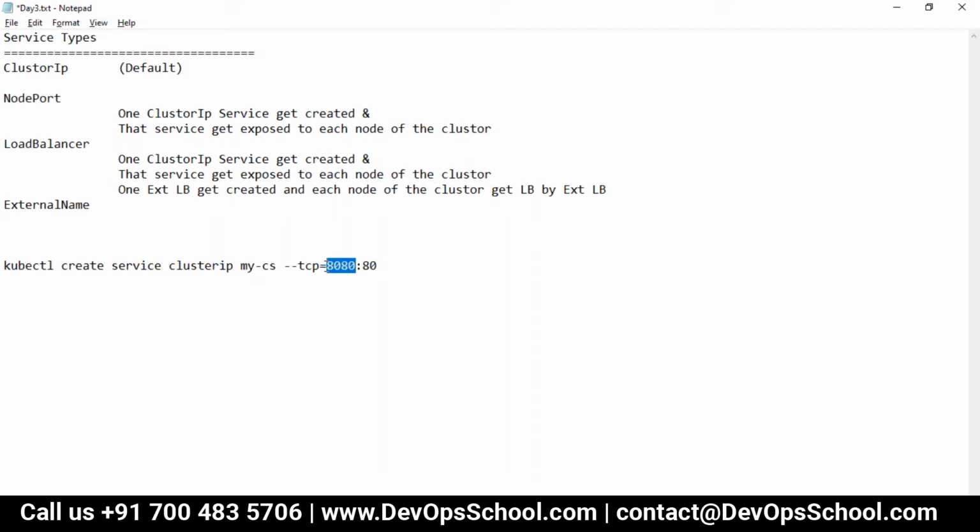So here 8080 is the service port and 80 is the pod, so container, port. Instead of 8080 you can give anything, but the second one depends on which port your application inside the pod is running.